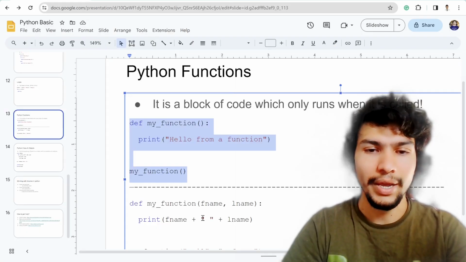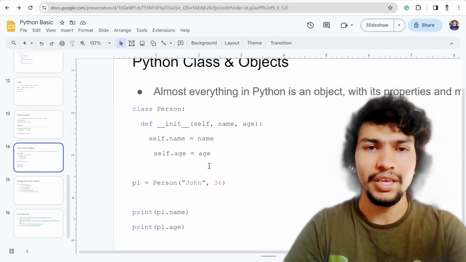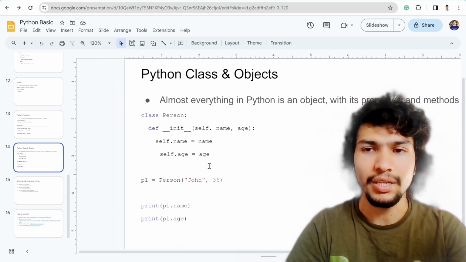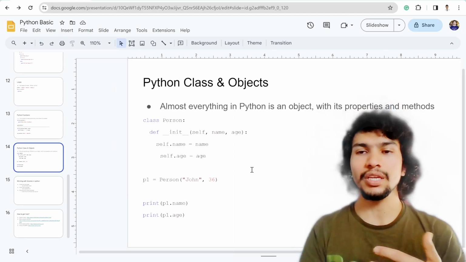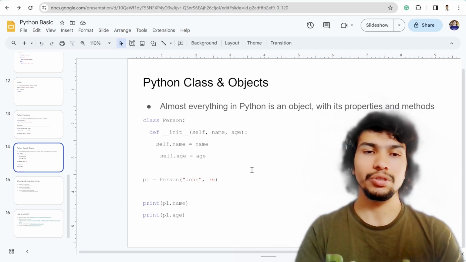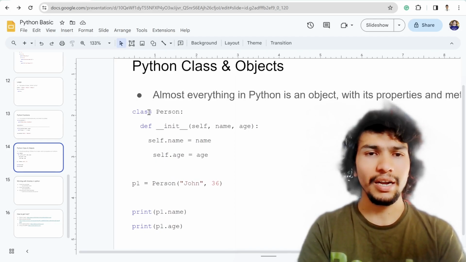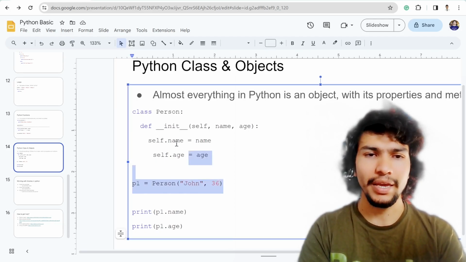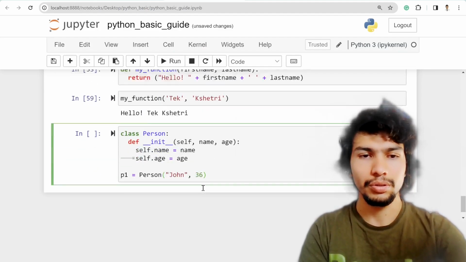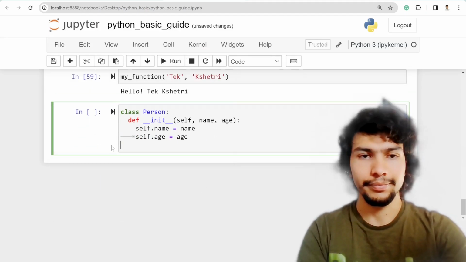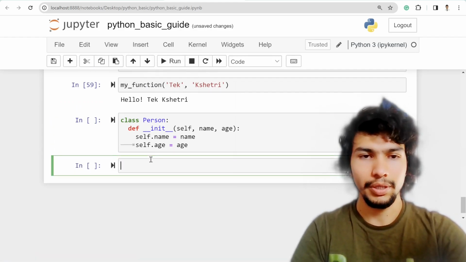All right, so I also talked about the function call, and another thing is Python classes and objects. In Python, everything is treated as an object and class with its properties and methods. In a class, there are methods, like functions. So maybe I can copy this code and explain in the code editor. Maybe I can insert a cell below and then try to run it.